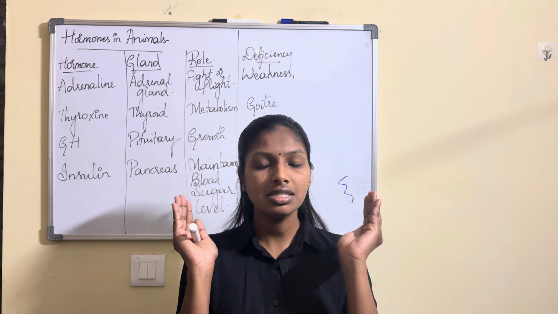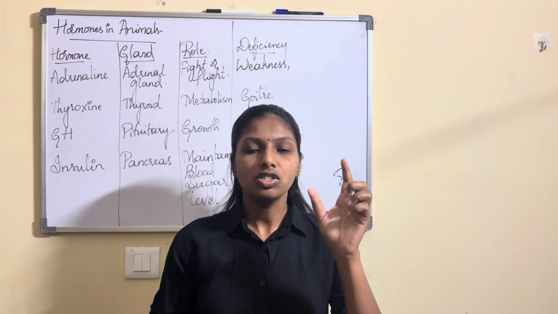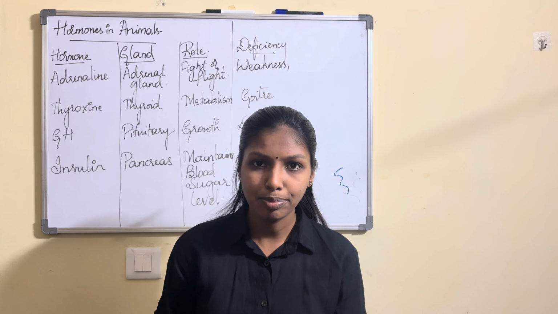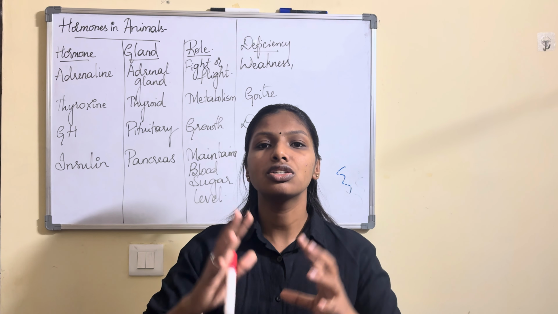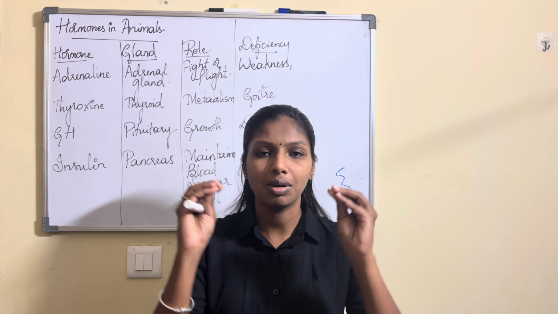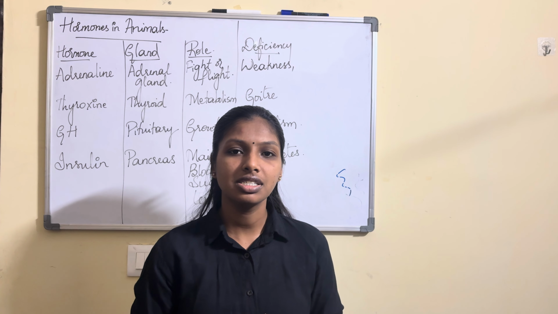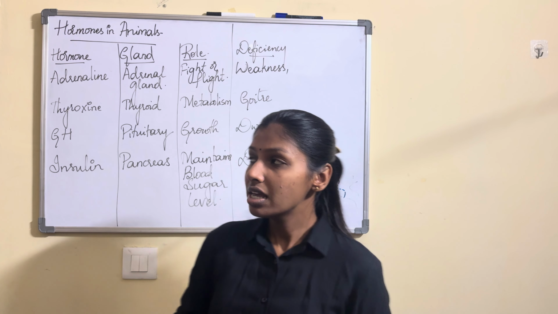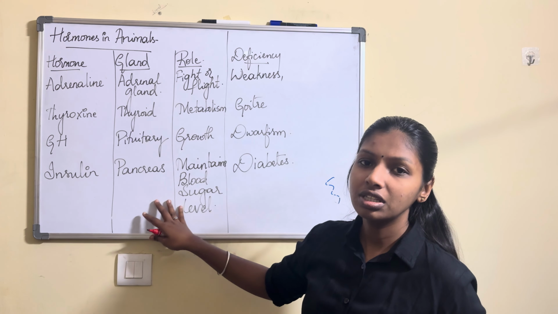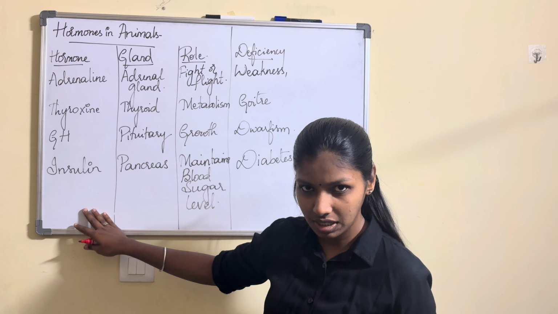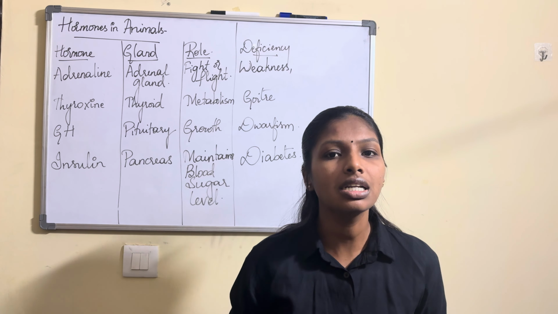Here the main part in our body is nothing but your brain, right? Which controls and coordinates. In the brain there is a part called the hypothalamus, which generally controls the pituitary, and thereby the pituitary gland controls the release of several hormones from the different glands. So what are those, and what deficiencies they lead to, we will be learning. In today's class, first we will take up the different types of hormones, the gland responsible for the secretion of these hormones, the role of the hormone, and finally the deficiency of that hormone.